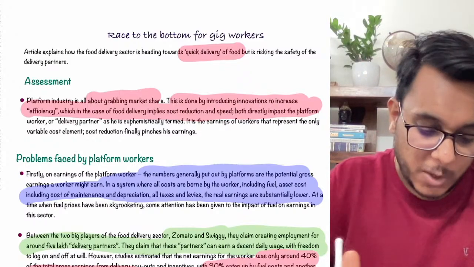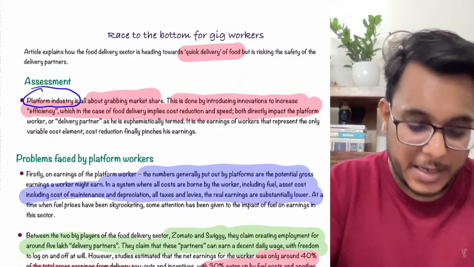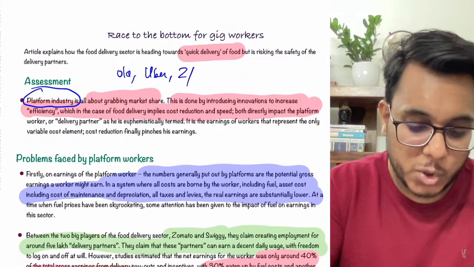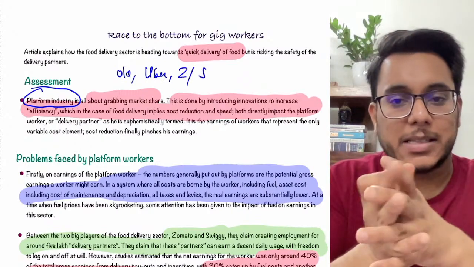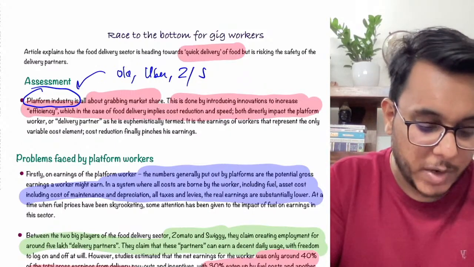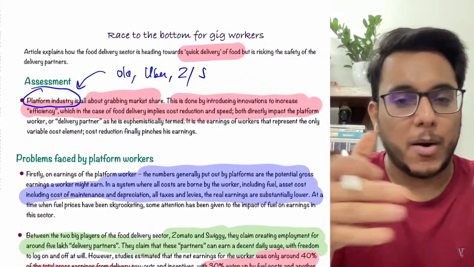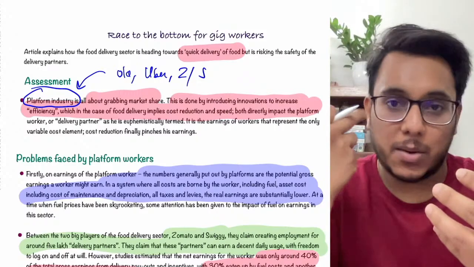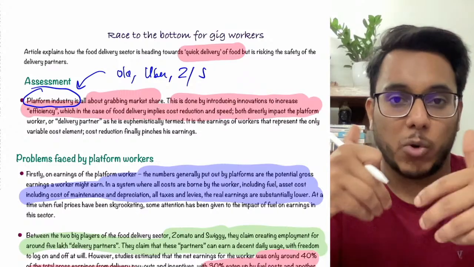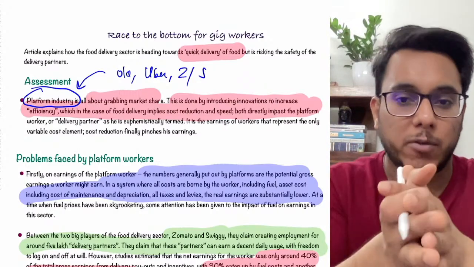Now guys, understand this: first of all, we call this a platform industry. Ola, Uber, Zomato, Swiggy, all the industry created by these players is called the platform industry. They have made an online platform, an app, on which the delivery agents, the hotels, and the people who want to buy food interact. So it is called the platform industry.